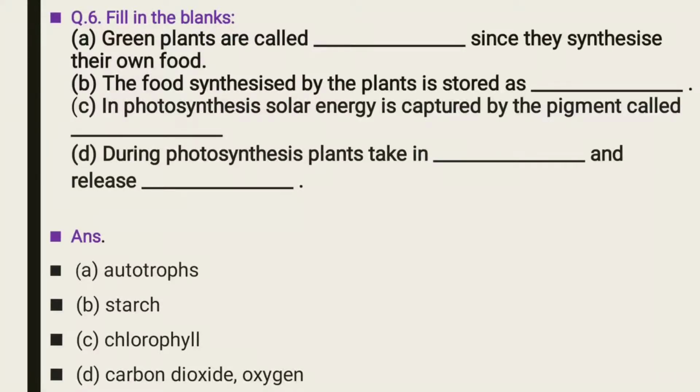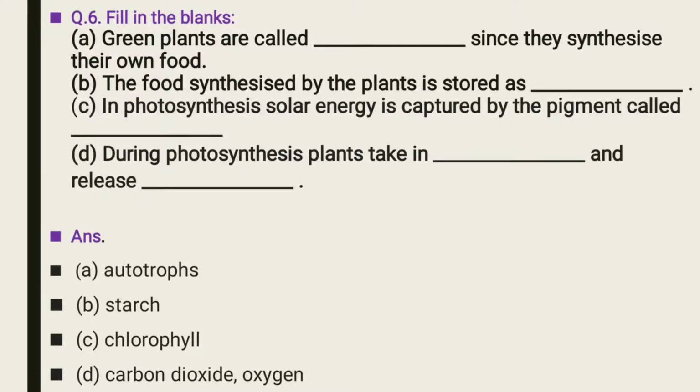So that's why green plants are called autotrophs. Why are they called autotrophs? Because they synthesize their own food. Maybe I explained to you that in autotroph, auto means self and trophs means nourishment. It means self-nourishment. So green plants are called autotrophs since they synthesize their own food.